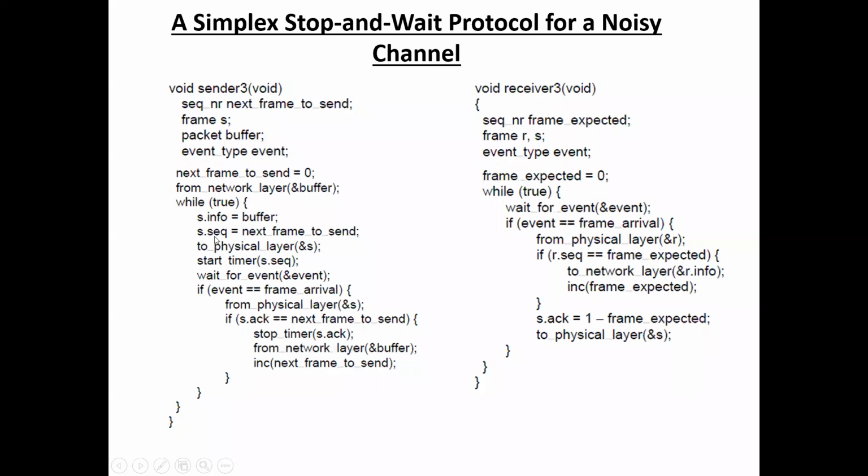Next, s dot sequence equal to next frame to send. That means this one is the next frame, and we give it the sequence number and send it to the physical layer. So here we take the packet from the network layer, and that packet is converted to a frame and sent to the physical layer on machine 1. And here we start the timer. Start underscore timer means here we set the timer.